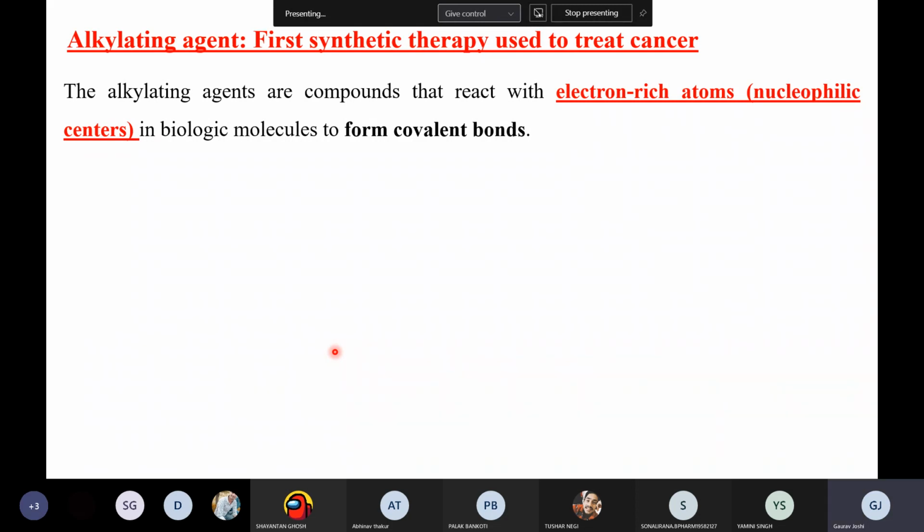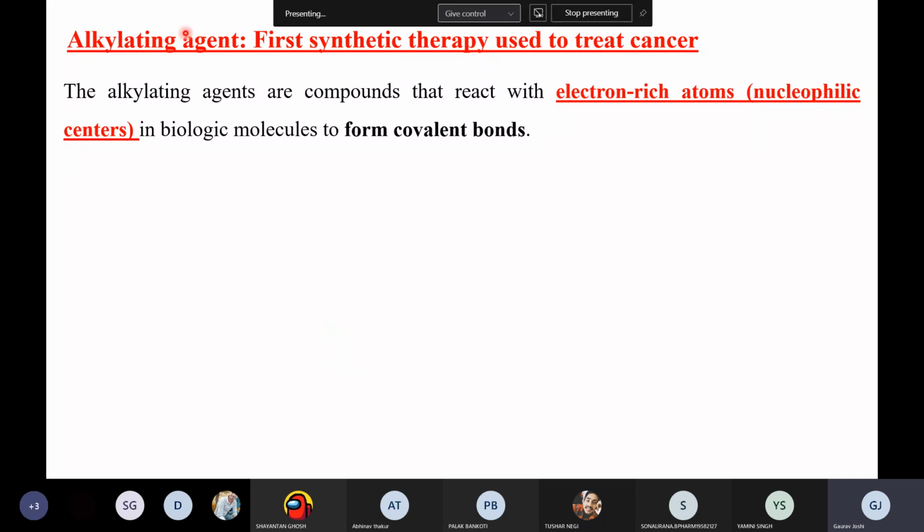Anyone? What do you understand by the alkylating group? What is the alkyl group actually? For example, when I say methyl, ethyl, propyl, butyl, what are these things? The carbon chains with hydrogen. These are basically the alkyl groups, right? Methyl, ethyl, propyl, butyl.